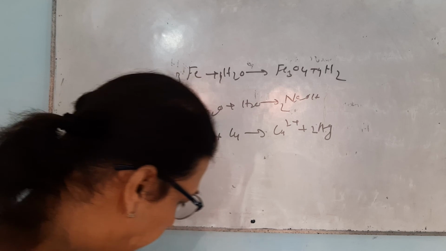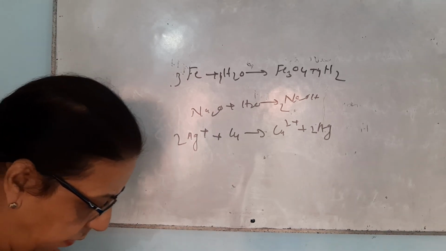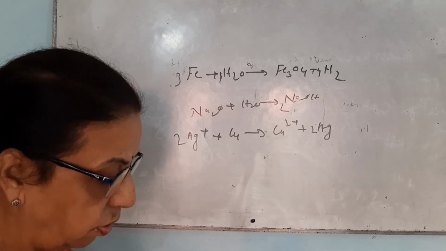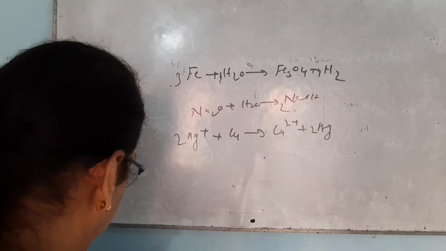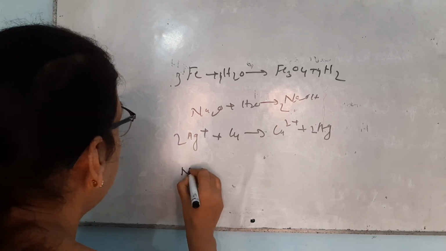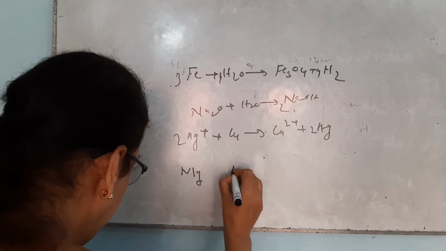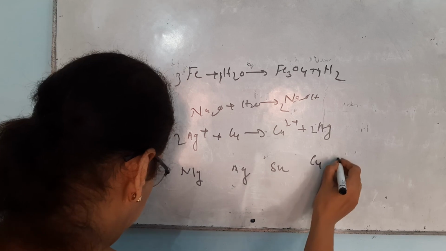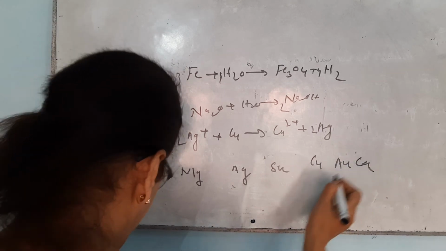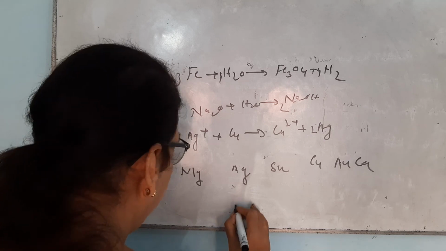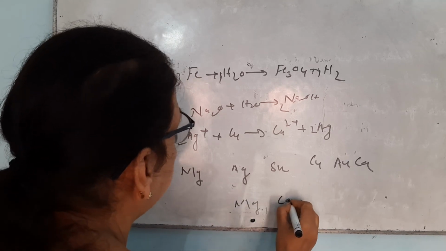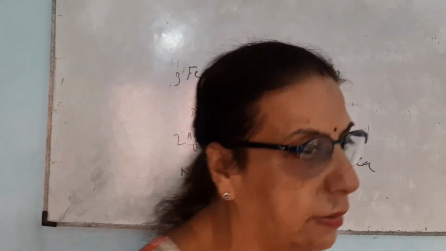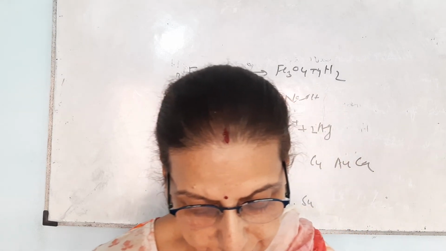Now the next question is, which of the following metals will displace hydrogen from dilute hydrochloric acid? A large number of metals are given: magnesium, silver, Sn (tin), copper, gold, then calcium. Out of these, magnesium, calcium and tin will be able to displace hydrogen from dilute hydrochloric acid.